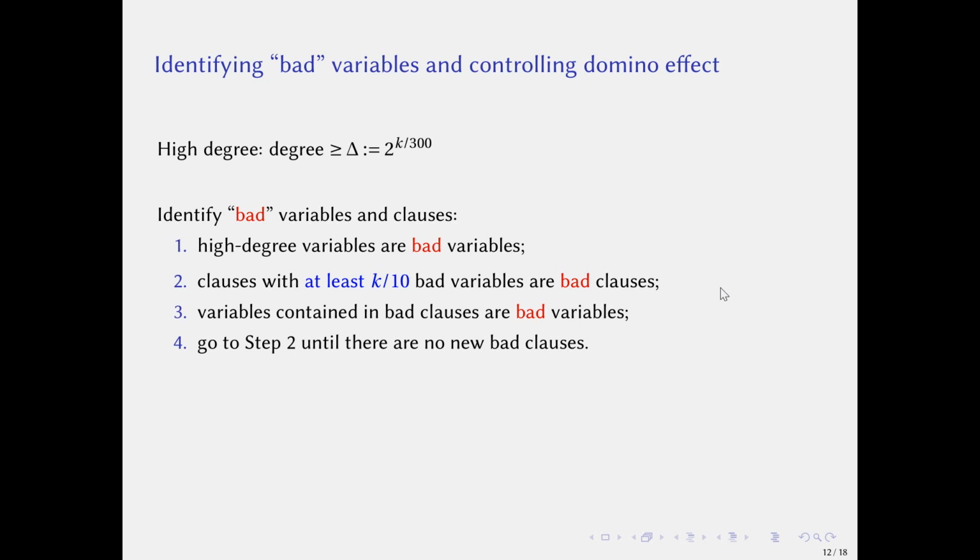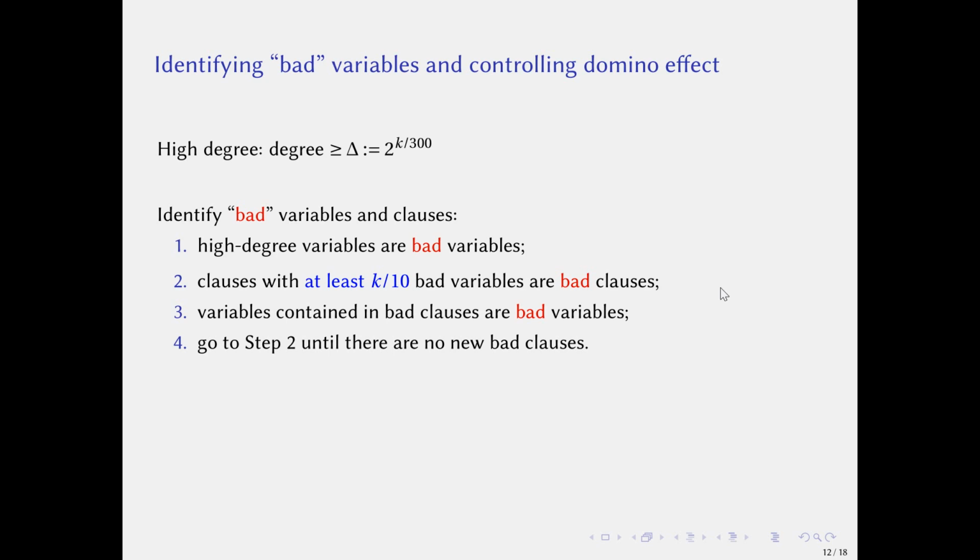First, high degree variables are bad variables. Second, clauses with at least k over 10 bad variables are bad clauses. Next, variables contained in bad clauses are bad variables. Then we go to step 2 until there are no new bad clauses.